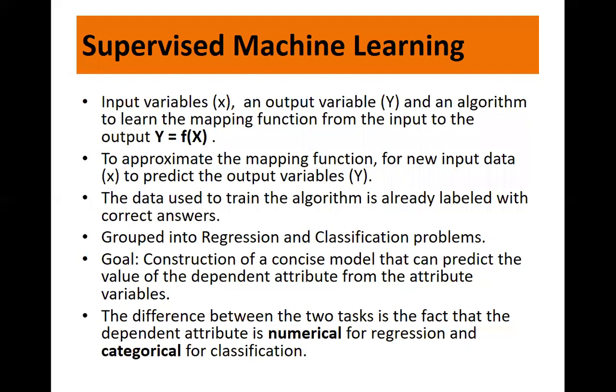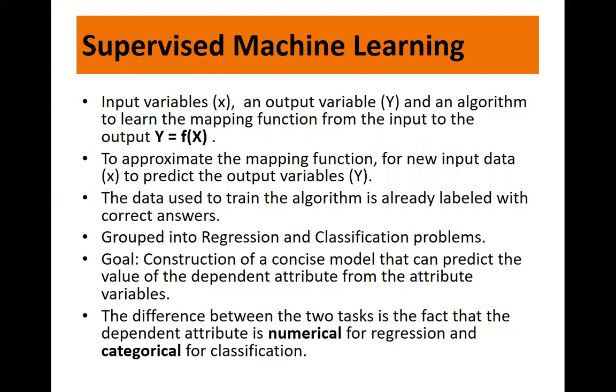Right? So supervised learning is where we have input variable X and an output variable Y. And what we need is we use an algorithm to learn the mapping function from the input to the output Y. That is Y is equal to f of X. The goal is to approximate the mapping function so well that when we have new input data X, we can predict the output variable Y for that data. Right? So supervised learning requires that the data used to train the algorithm is already labeled with correct answers. So here we need already labeled data.